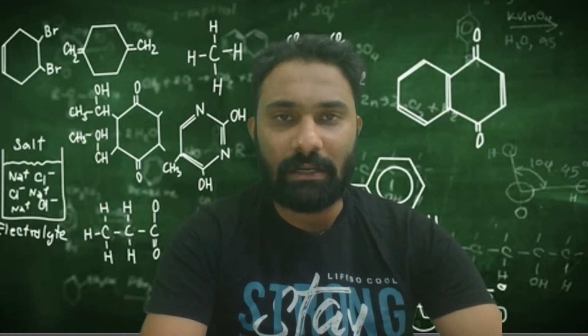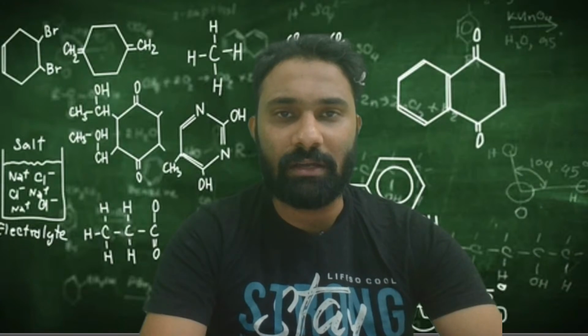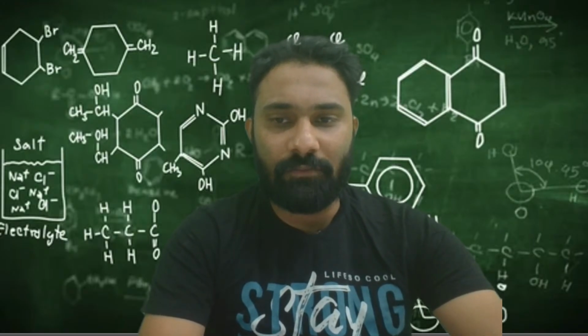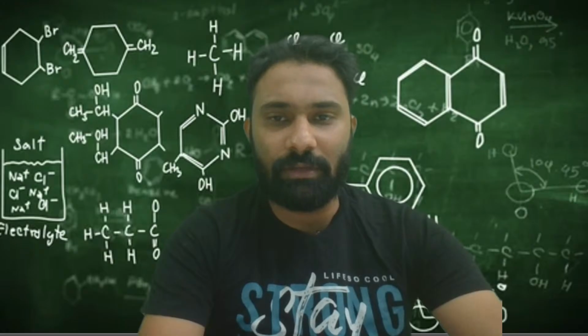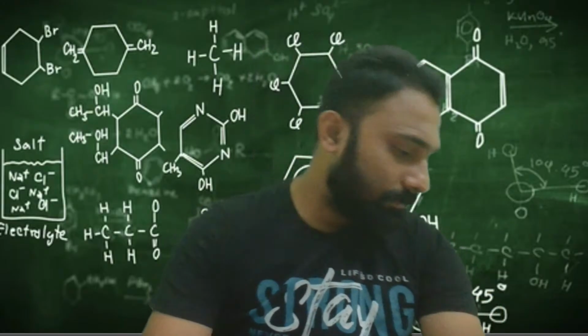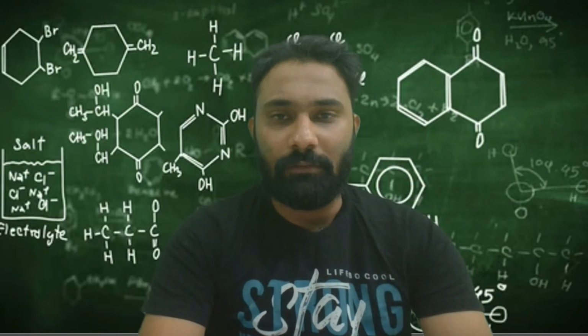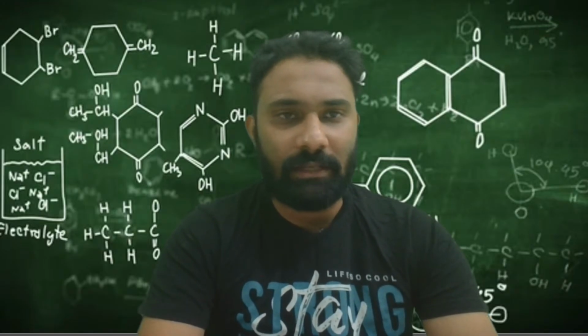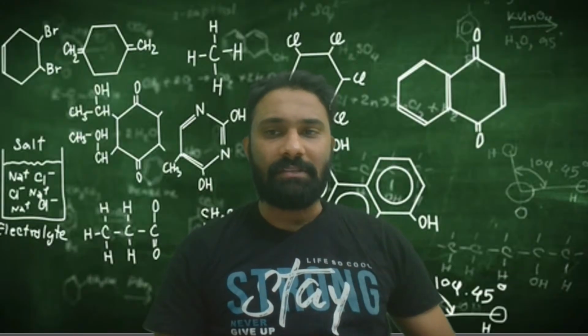In the last class, up to now, we have done the preparations of the alkane. In those preparations we have seen the reaction with red phosphorus and HI. Today we'll start with the physical properties, then one very important reaction of our alkanes, and after that we'll go with the alkenes.